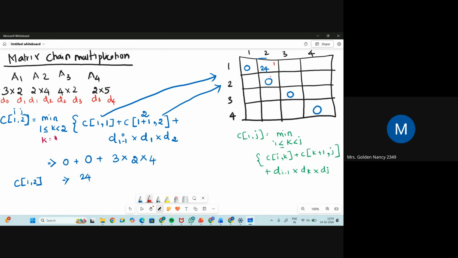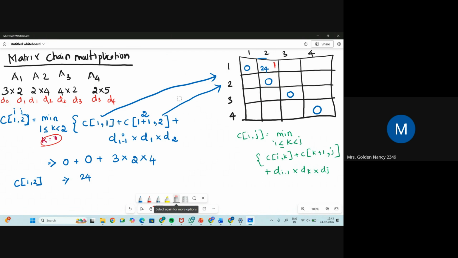I'll tell you why I'm storing the value of k also. Actually, a separate table can be maintained. Sometimes you can also use this way. So I am storing the value of k also inside the table itself. What is the value? 24. And at which value of k did we get it? At k equal to 1, I got this value 24. So I am storing that value also.